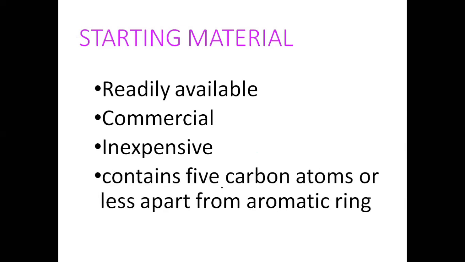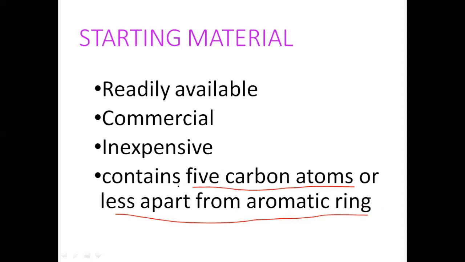and it contains 5 carbon atoms or less apart from the aromatic ring. So the starting material generally needs to have 5 carbon atoms or less apart from the aromatic ring, or fewer than 5 carbon atoms.